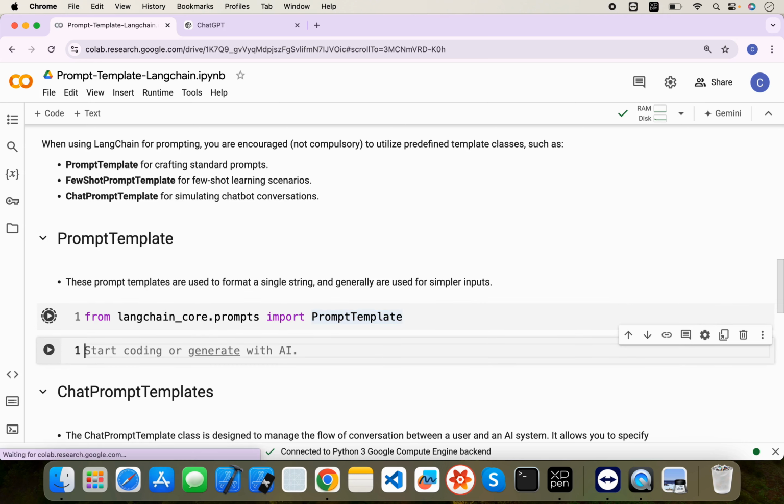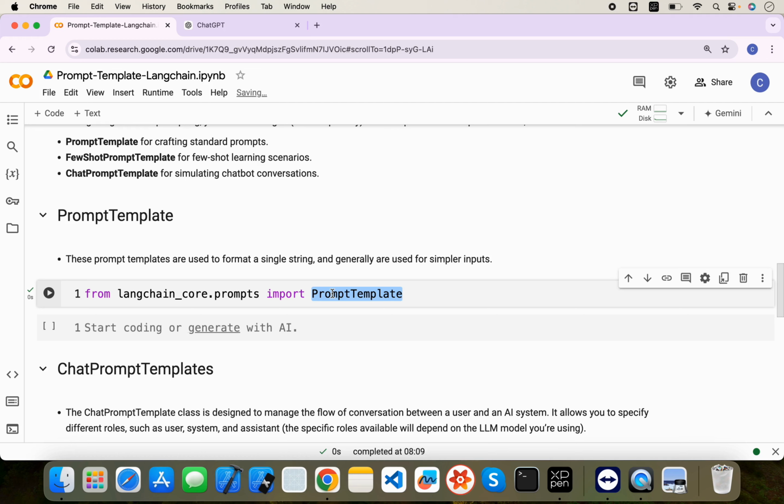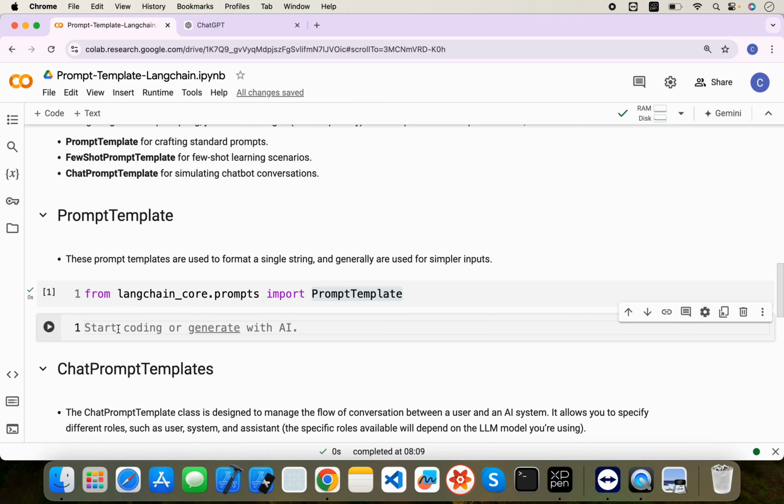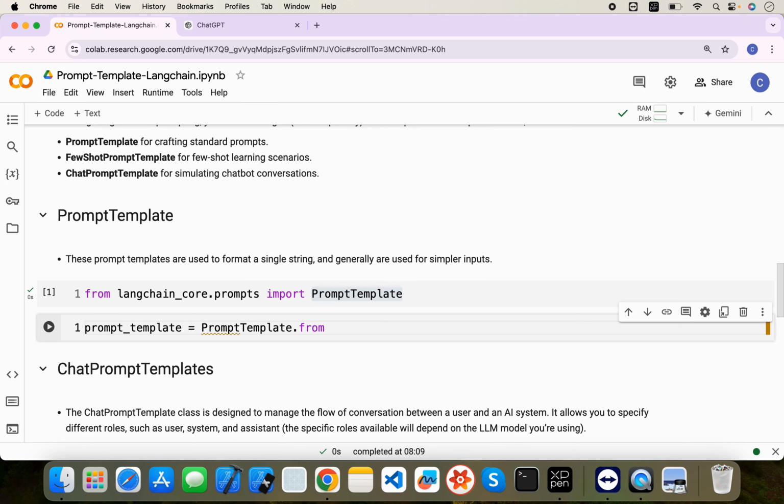So we require this PromptTemplate. PromptTemplate is basically a class. It contains one method which is from_template. So let's write prompt_template = PromptTemplate.from_template, and you need to pass only a string here, whatever you want.